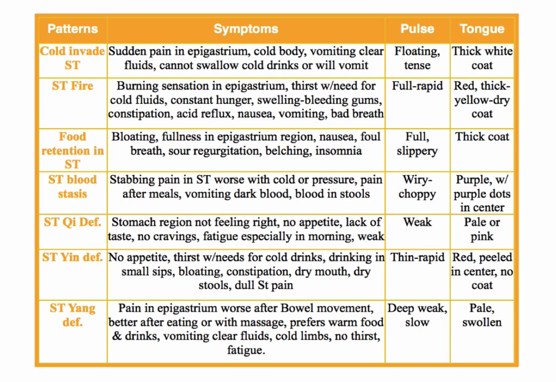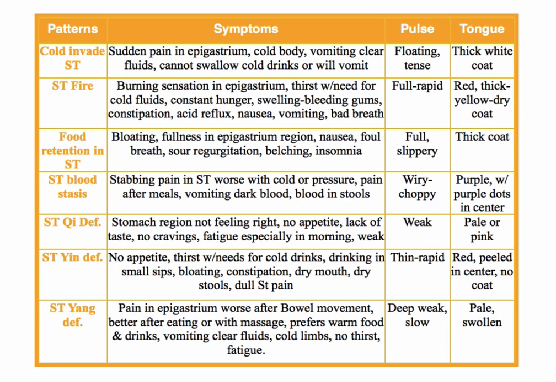So the pulse is very deep, weak, and slow, specifically at the spleen and stomach region, which is on the right middle position. And a pale, swollen tongue. Swollen connotes the yang deficiency and the paleness because there's no fire. So those are all the patterns of the stomach. I went super fast, I know that, but it's just to give you an idea.